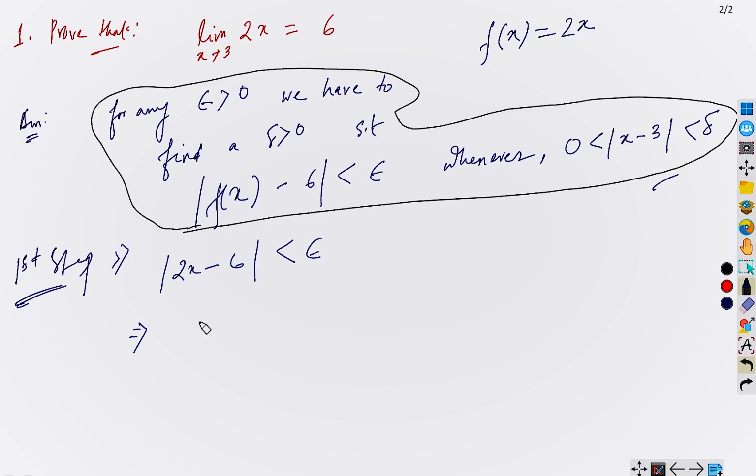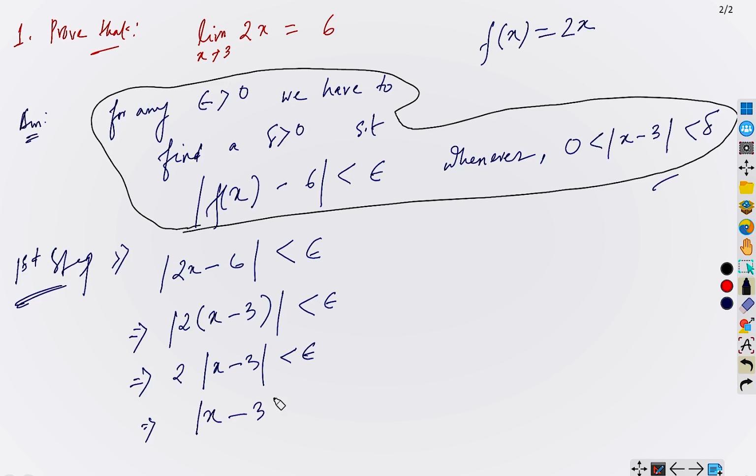Now see the next step. Since this is a modulus and 2 is a positive number, we can put 2 outside of the modulus. From here, we obtain |x - 3| less than epsilon by 2. Now, what we obtain as delta, we can say from here that we will choose delta equals epsilon by 2.